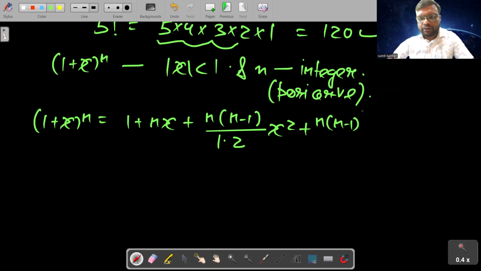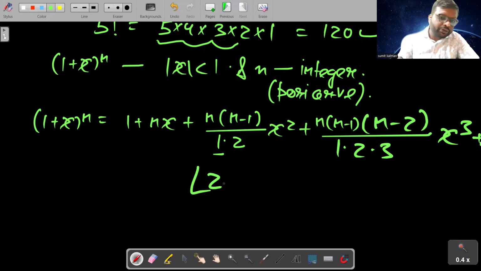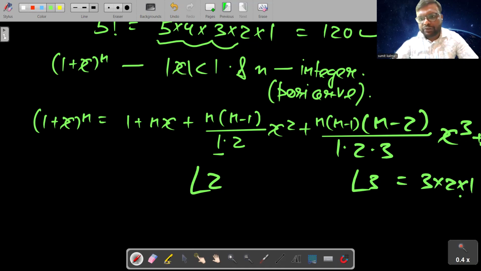into (n − 2) upon 1 into 2 into 3, x³ and so on. Students, this is nothing but 1 into 2, here it's factorial 2. So factorial 2 is 2 into 1. Here it is factorial 3. So here factorial 3 is 3 into 2 into 1. So students, in this way you have to learn 1 + nx and so on.